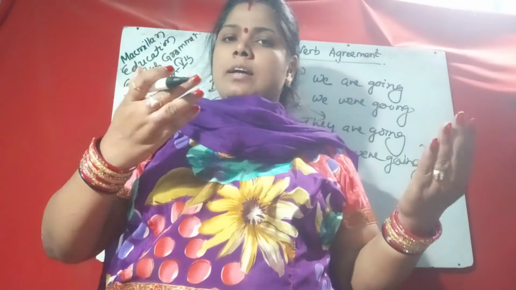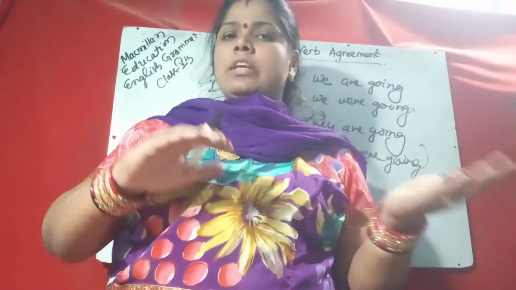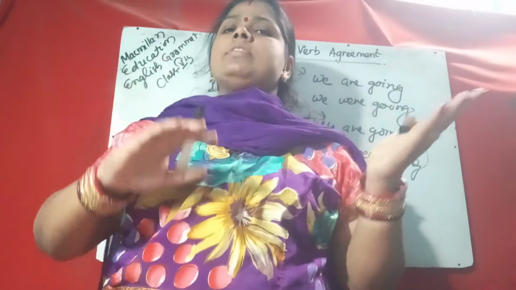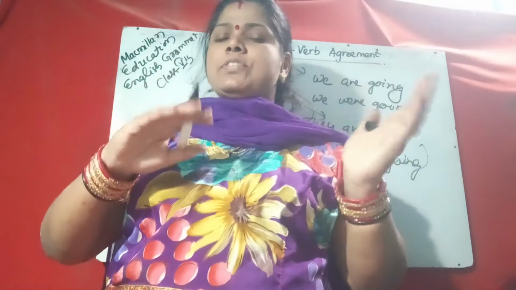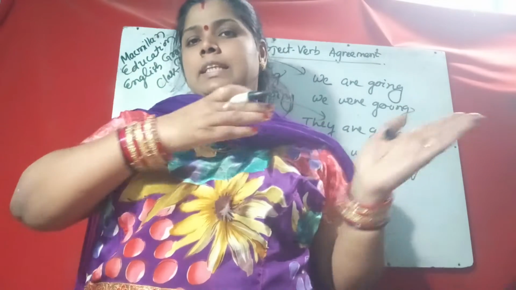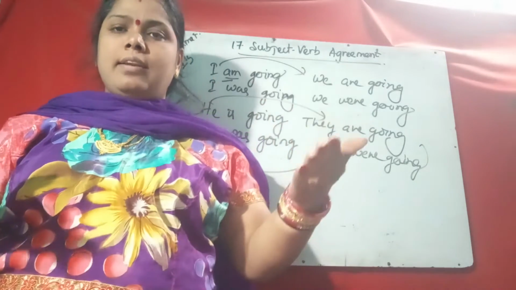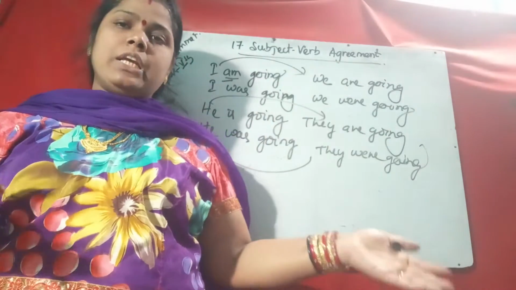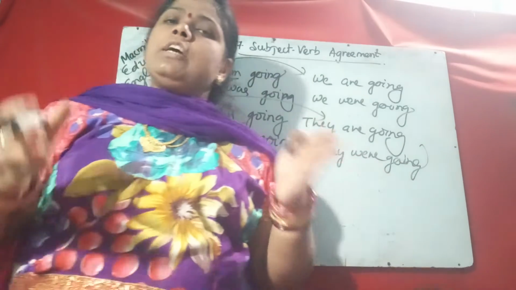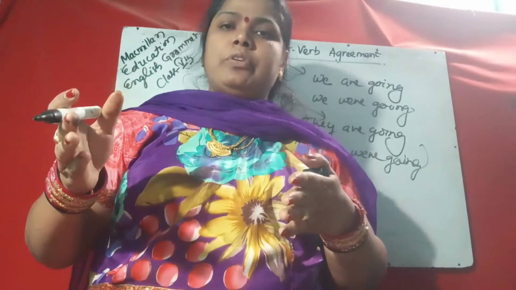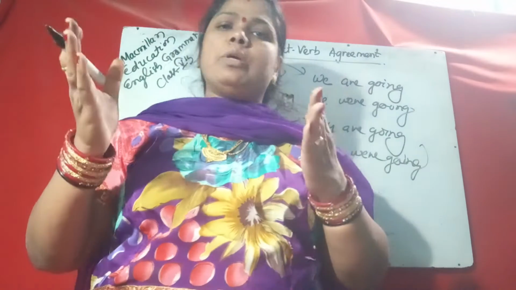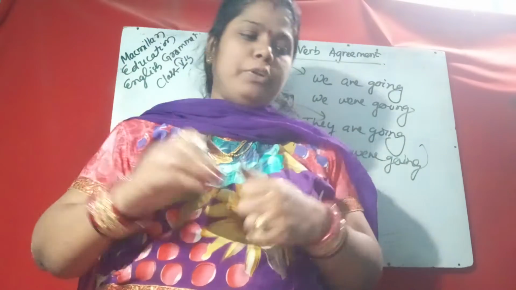He is, he was, she is, she was, it is, it was. He, she, it; the plural is they. So they are or they were. So according to the subject, be forms change. That is the subject and verb agreement in case of be form.